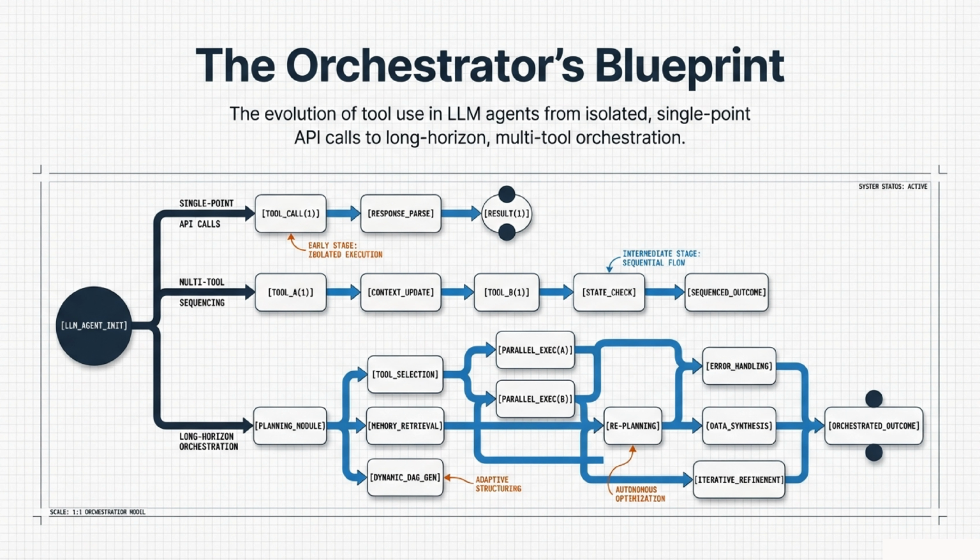Welcome, everyone. Today, we are going to explore the orchestrator's blueprint, which maps out the incredible evolution of tool use in LLM agents. We're moving far beyond the early stages where agents were limited to isolated, single-point API calls. From there, we evolved into intermediate sequential multi-tool sequencing. Now, we have finally arrived at the era of long-horizon orchestration, where agents dynamically generate execution graphs, retrieve memories, and run parallel operations while autonomously handling errors and refining their output.